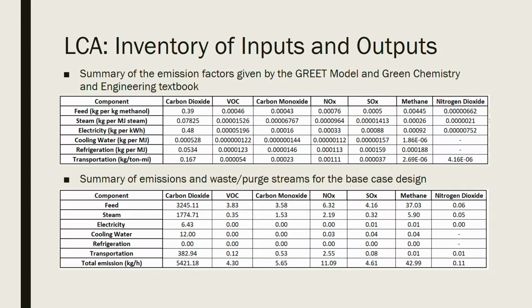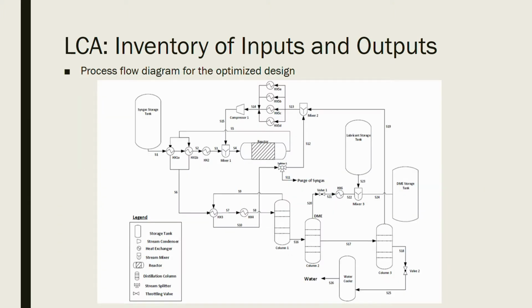The tables on this slide are the total emission factors of the cradle-to-gate analysis. The first one gives all of the emission factors associated with energy, utilities, feedstock production, and transportation. The second table summarizes the actual emissions for the cradle part of the base case design. This is the optimized case in which syngas is used to generate methanol and then DME.